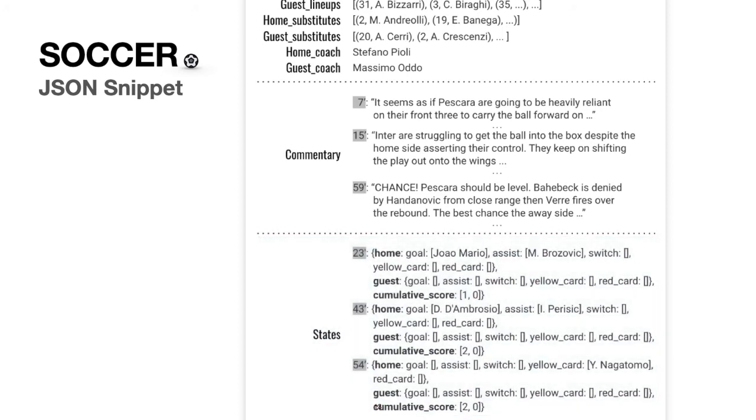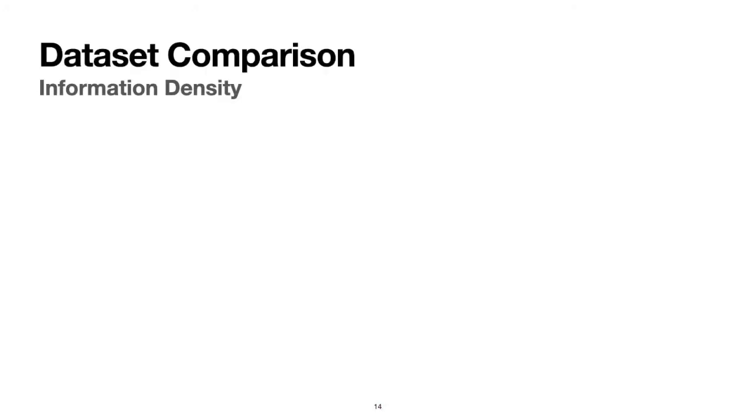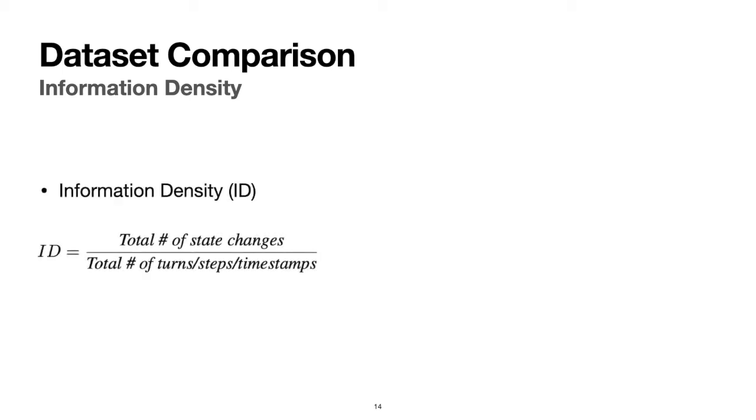To quantify the difference between Soccer and the existing datasets, we define the metric information density, ID, as the total number of state changes over the total number of turns, or steps, or timestamps. This differs from the information density concept mentioned in the uniform information density theory, which focuses on explaining the syntactic reduction phenomena on the utterance level, but here we are computing the score on the dataset level.